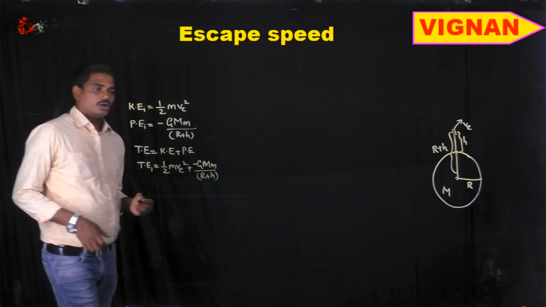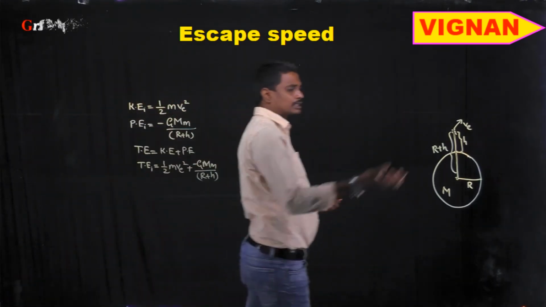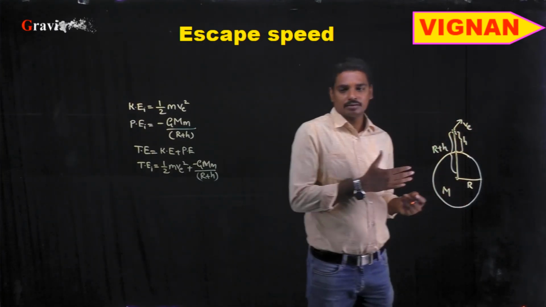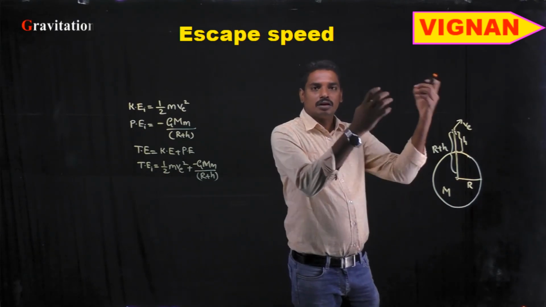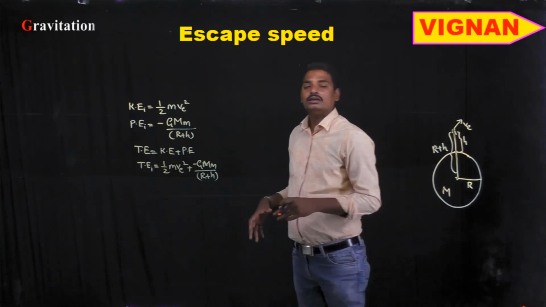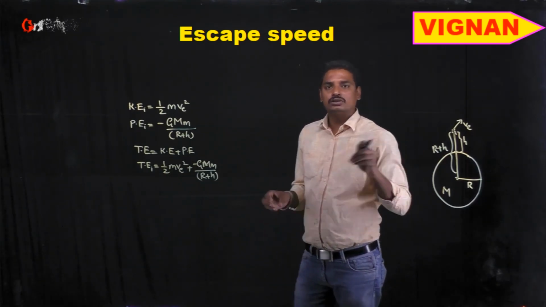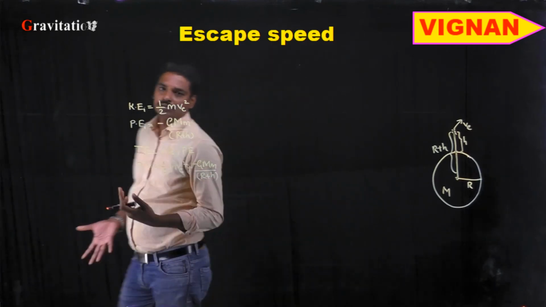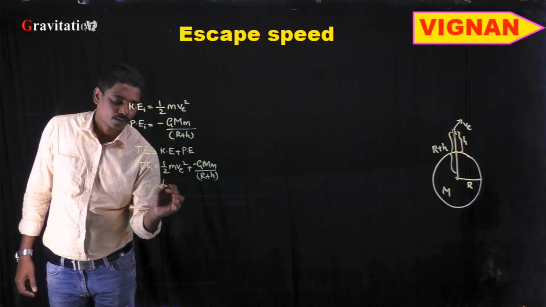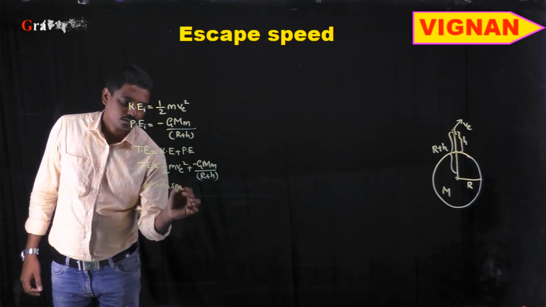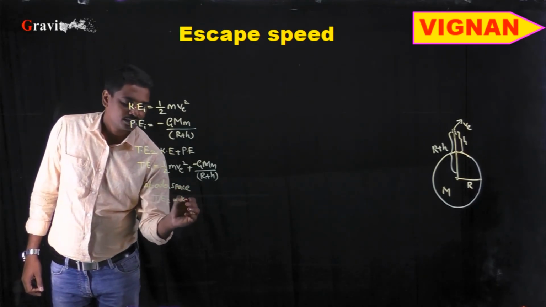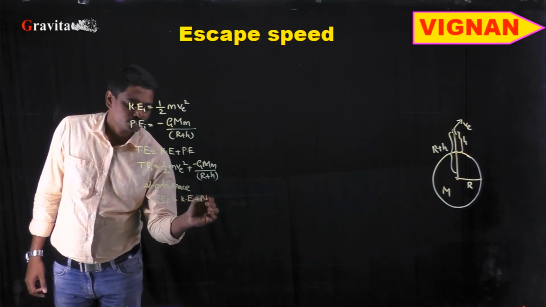Okay, so when we throw or project this object, it should escape from the gravitational influence of this planet, and it should escape to outer space. At outer space, the potential energy is zero, and the minimum velocity it should maintain is such that the kinetic energy will also be zero. So at outer space, the total final energy would be kinetic energy final plus potential energy final.